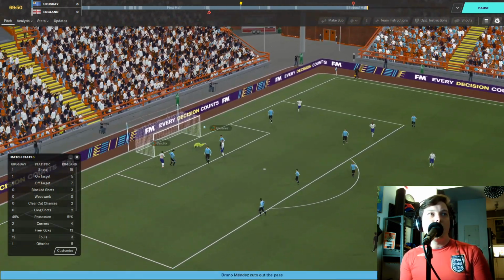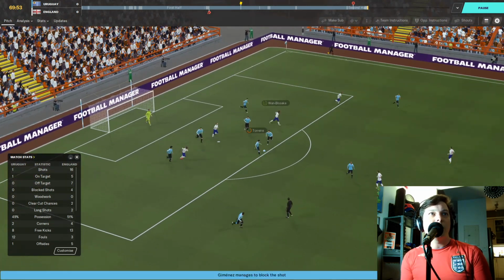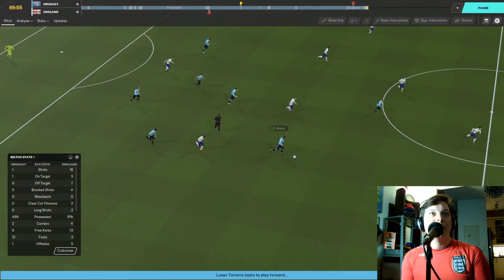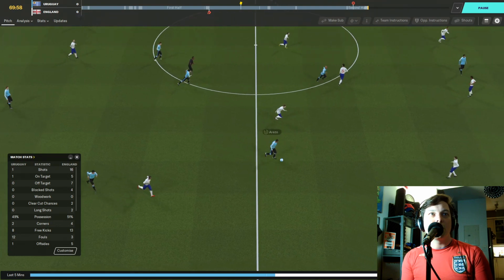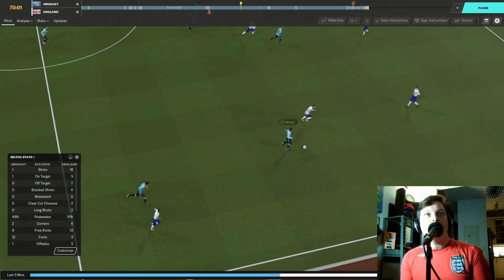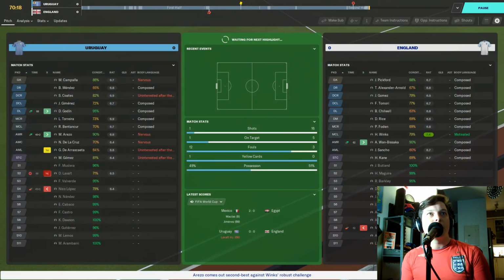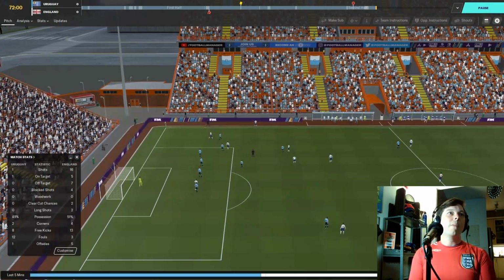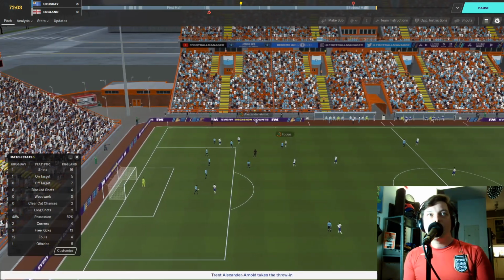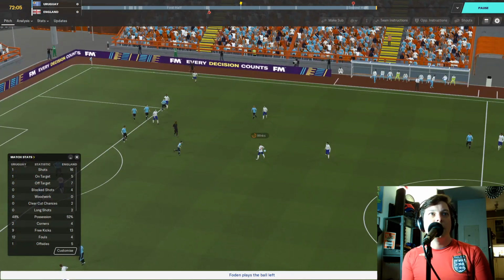Alexander-Arnold dribbling forward, crosses. Ooh, clearance by Mendes. Wan-Bissaka is there for a shot, but that's blocked. And Arezzo is countering for Uruguay now. Into the English half. Slowly keeping possession, but he loses it. Throw in England. Phil Foden.